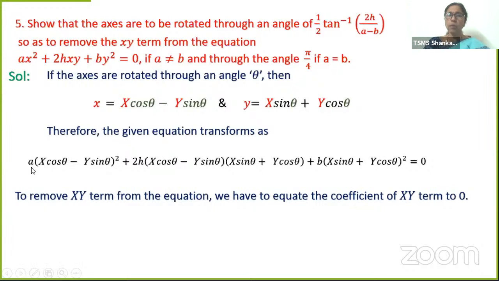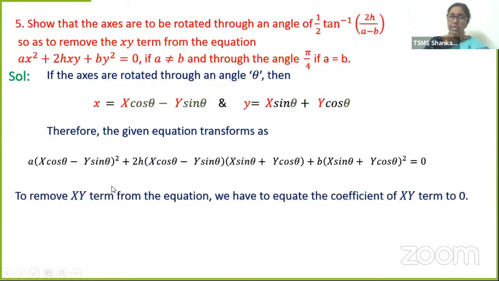The 2ab term is there. What is the 2ab term? 2xy cos theta sin theta. It is minus, so minus the 2ab term. Here, when I am multiplying, what xy term do I get? x into x I am not interested in because x is a square term. x into y cos theta, that is xy cos square theta. Now minus y sin theta into x sin theta, minus xy sin square theta. Two more terms we got. And in a plus b whole square also you have plus 2ab, plus 2xy sin theta cos theta.